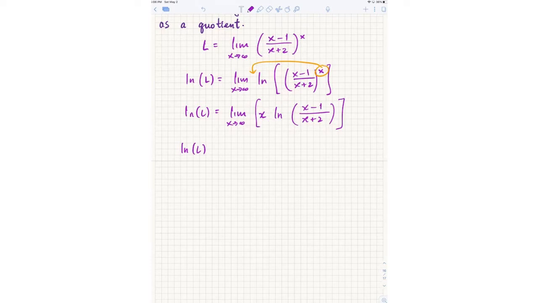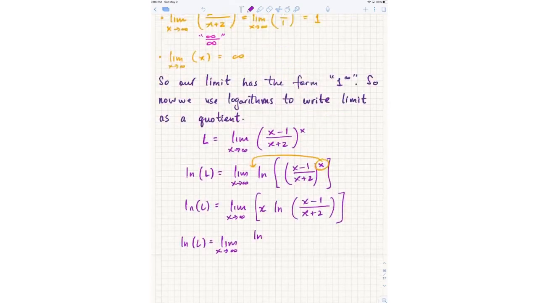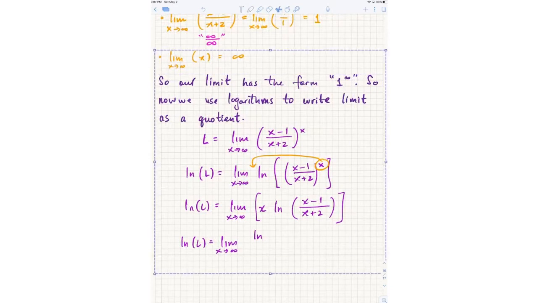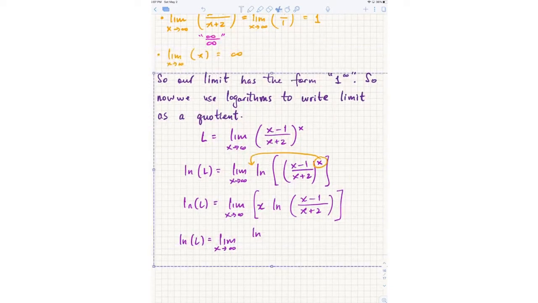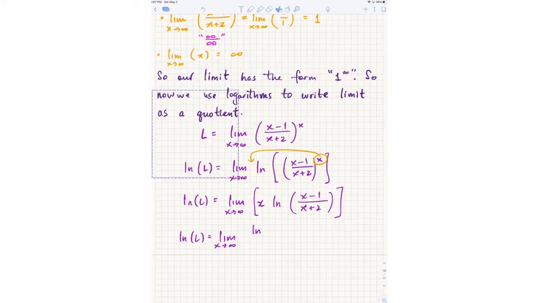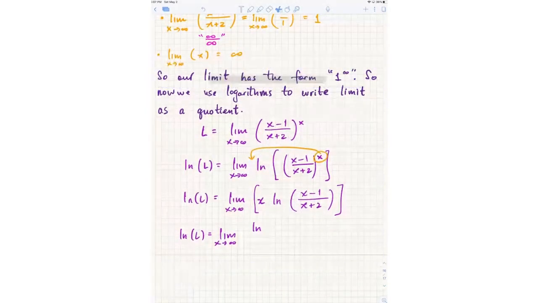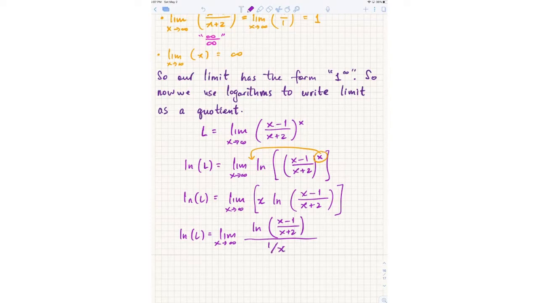I still can't change this limit algebraically, but I can write it as a quotient. Just so I don't hit the page break right there. Okay, so up top we get ln of x minus 1 over x plus 2, and then the denominator is 1 over x, right? Notice that's algebraically the same thing as the previous line.